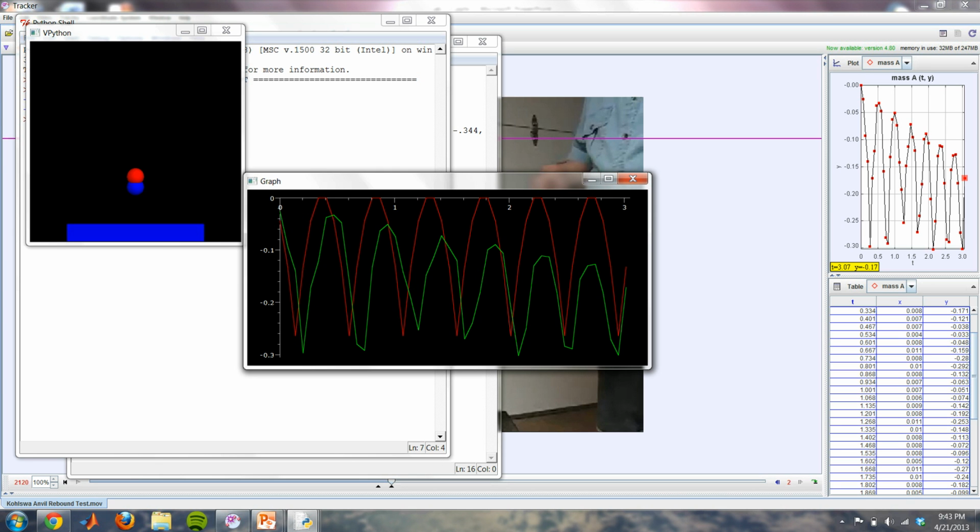It's unlike the computational model, where it bounced to the same height every time and went back and forth perfectly. But the pattern is very close. The balls bounce the same number of times and in a rhythm together. So it does show that this was in fact an elastic collision.